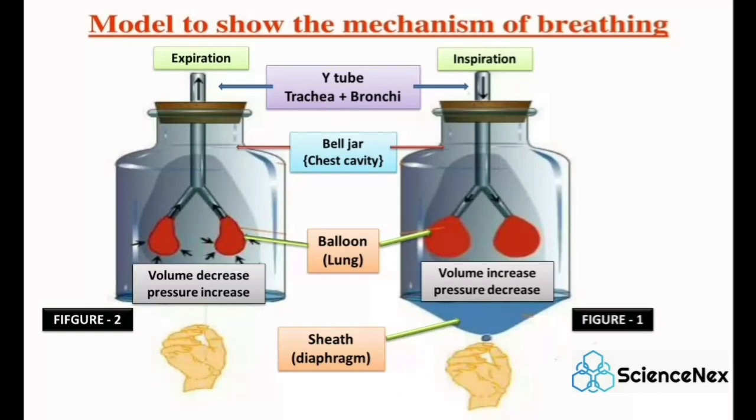Image number 1, or figure number 1. It represents the process of inspiration. When the sheath is pulled down, the pressure decreases in the bell jar. Therefore, air moves in, thus increasing the volume of the balloon. Figure number 2. When the sheath is released, the pressure increases. Therefore, air moves out, thus decreasing the volume of the balloon, and it represents the process of expiration.